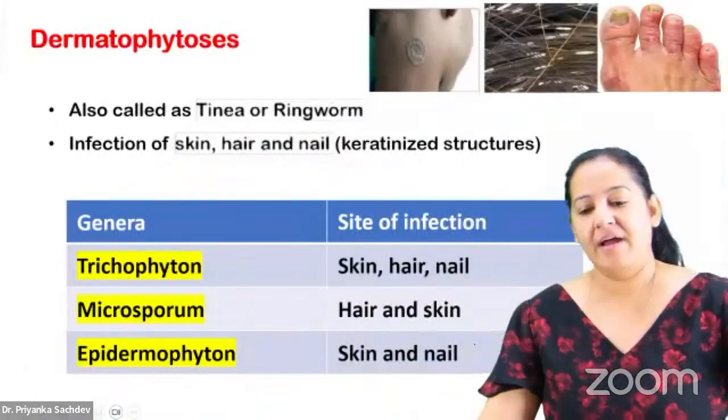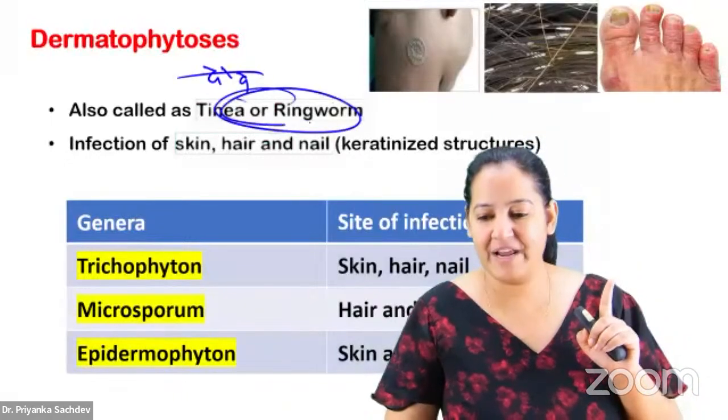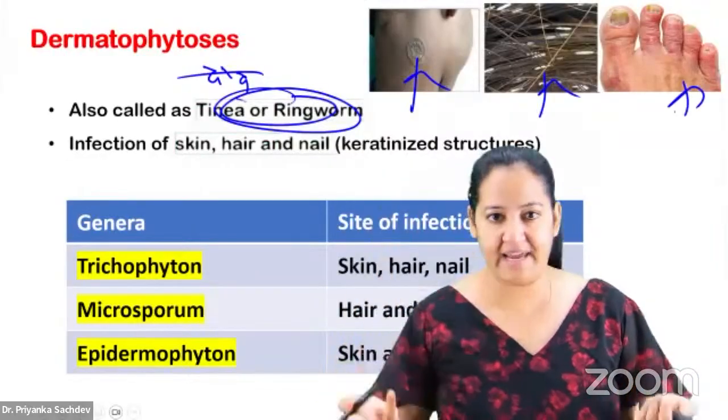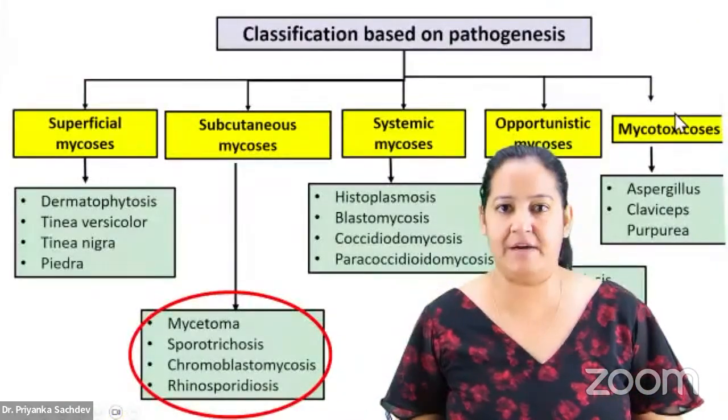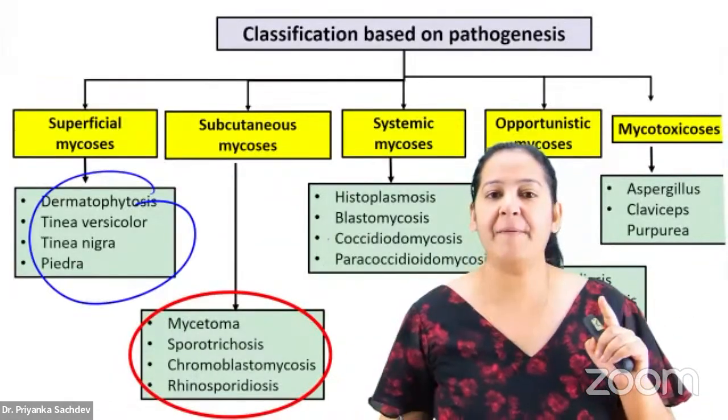Okay, that is piedra. And dermatophytosis, in Hindi it is called dad. That is ringworm. Ringworm. It can occur in the skin, hair, and nail. It can occur in all 3. The tinea can occur in all 3. Okay, so that is the tinea. So we are done with these 4 fungi. We have seen in detail these 4. Let me come to the next 4.